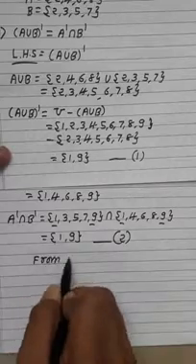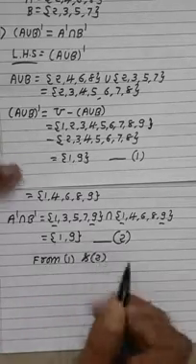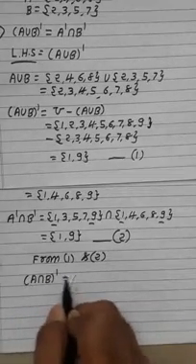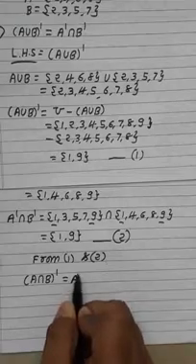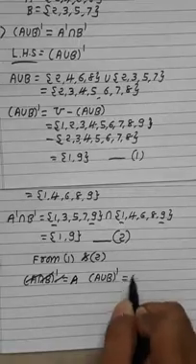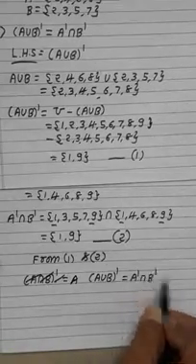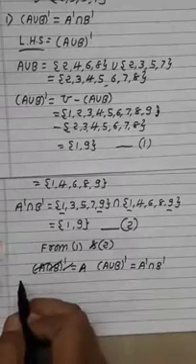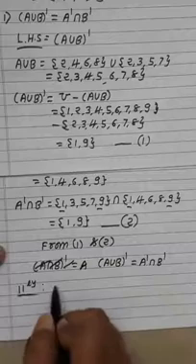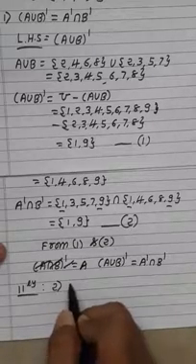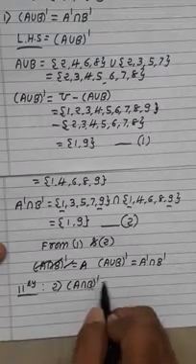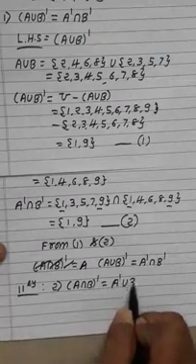So from 1 and 2 we can say that (A ∪ B)' is equal to A' ∩ B'. Now similarly, try to solve the second result the same way, with the same method, by yourself: (A ∩ B)' is equal to A' ∪ B'.